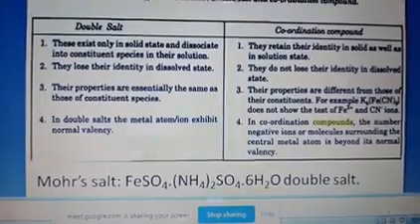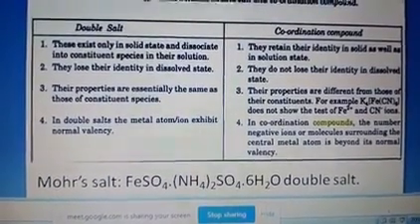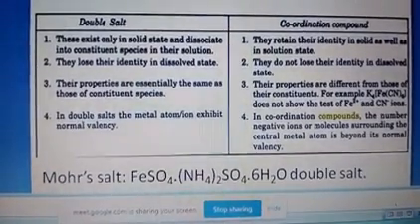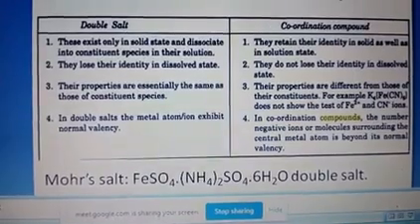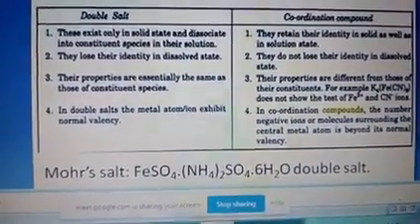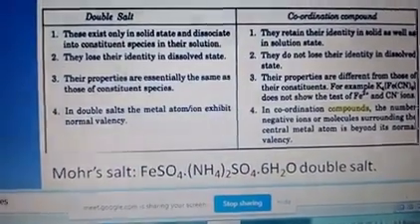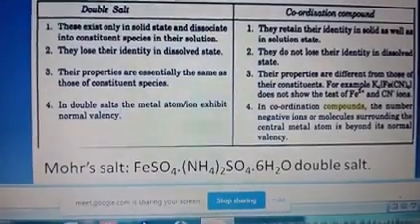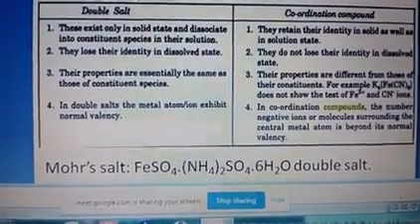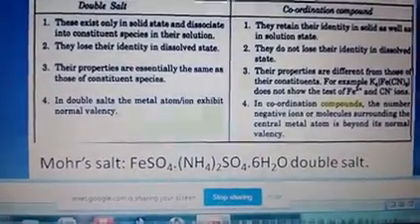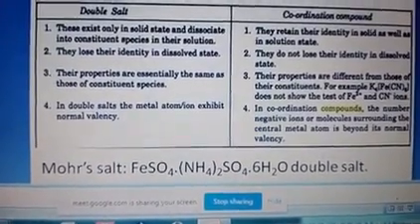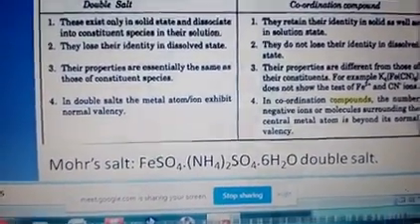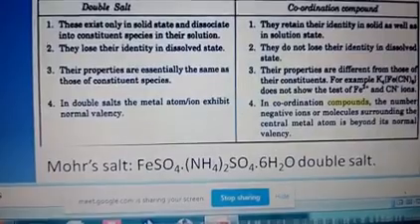And the properties are different from those of the constituents. For example, K4[Fe(CN)6]. Here K4 is the cationic part, and [Fe(CN)6] is the anionic part.